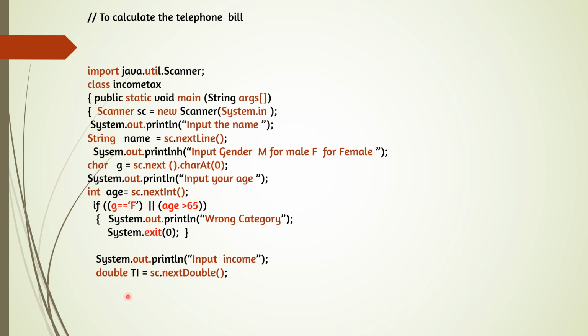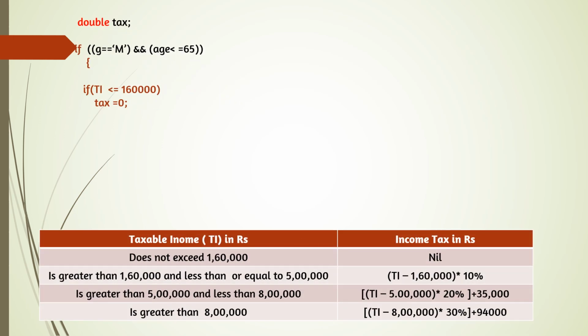System.out.println("Input income"); double ti = sc.nextDouble(); So in the variable ti, we are accepting the income. So now we can see how to do the program. So here double tax, the condition is here. According to this, we have to write. So tax, we are declaring a variable double tax; the tax will be stored in this variable.